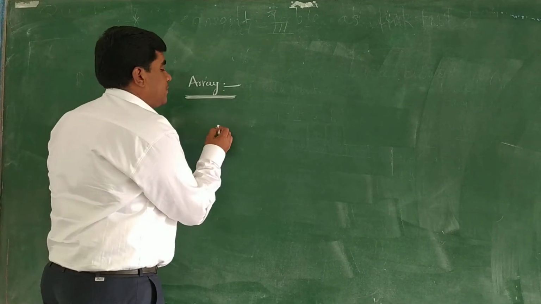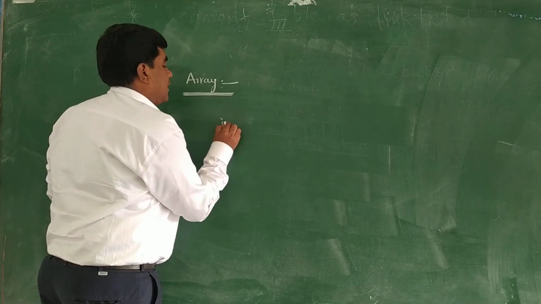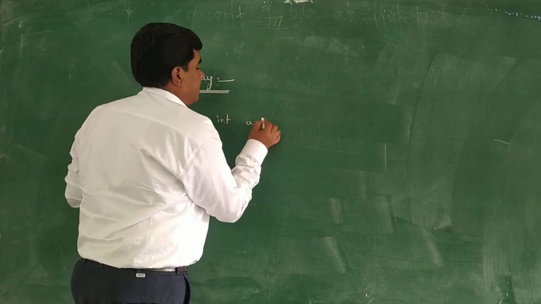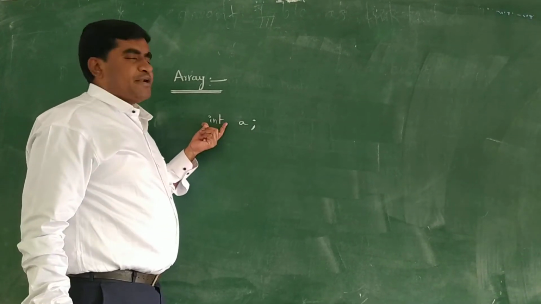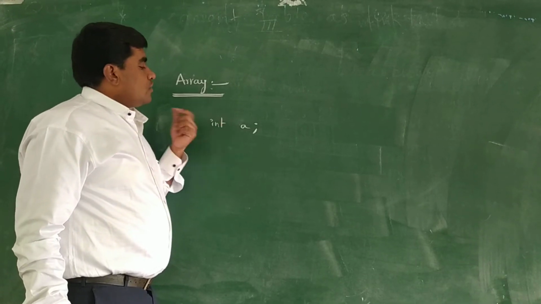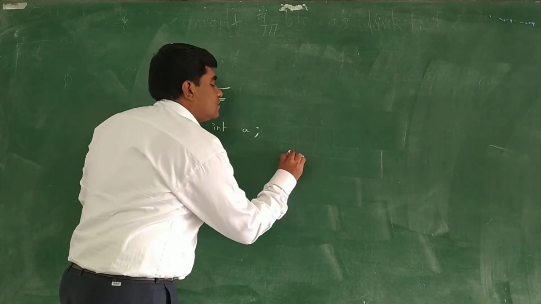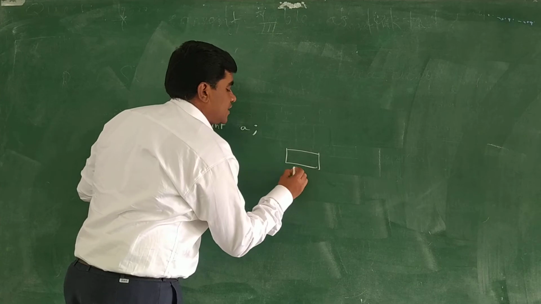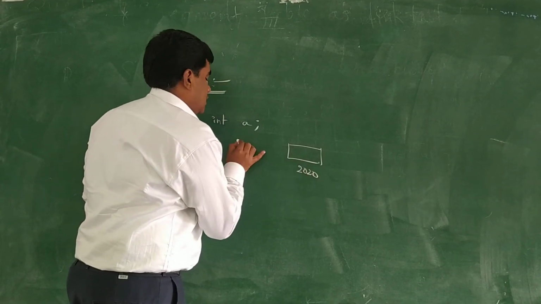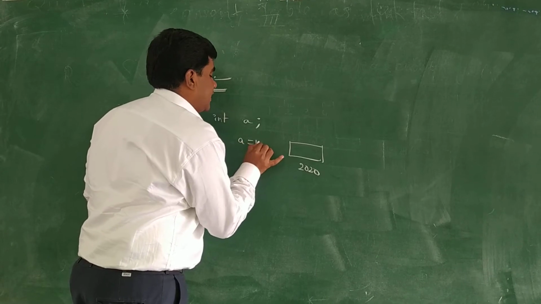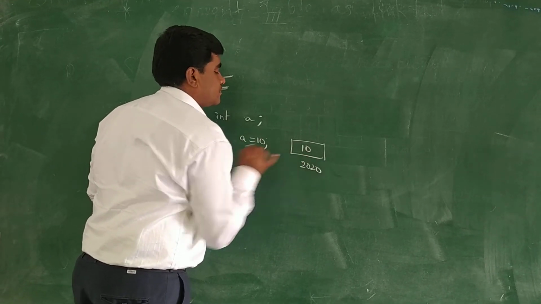Suppose a primitive data type, say int a, is declared as a variable. This is the primitive data type. If I am storing a as an integer, suppose a equal to 10.